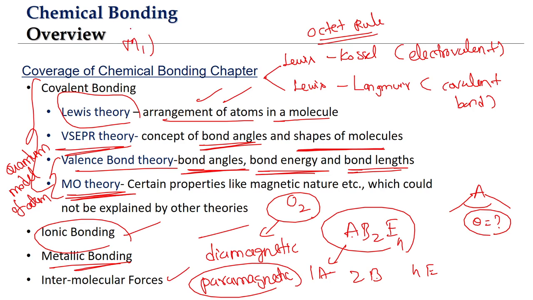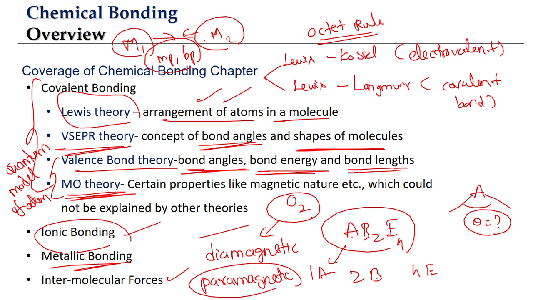And then while we talk about bonding in a molecule, there are also the forces between the molecules, so molecule 1 and molecule 2, there will be forces between these molecules. We will call them what? Intermolecular forces. Intermolecular forces will also be responsible for some properties like melting points, boiling points, etc. So what are these different types of intermolecular forces and how they give rise to certain properties of substances? This is something that we will understand from the last part of the chapter. So this is what we are going to be covering in the entire chemical bonding.